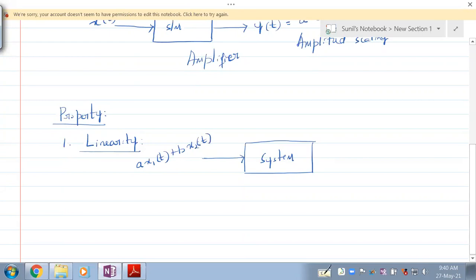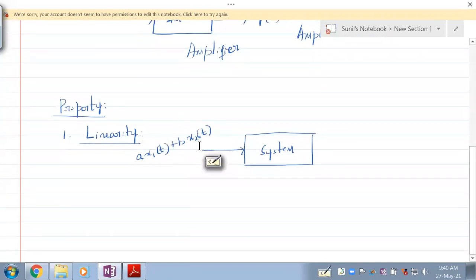Understand? So if we have to prove that the system is linear, then we have to take two signals, but they are not just signals. Let me make you understand this particular input first, then we shall come to the output.